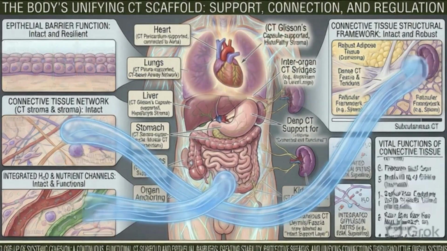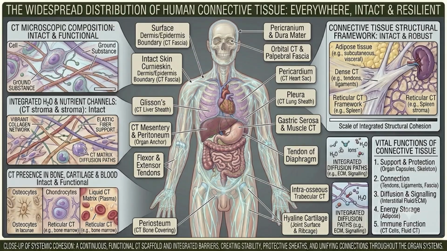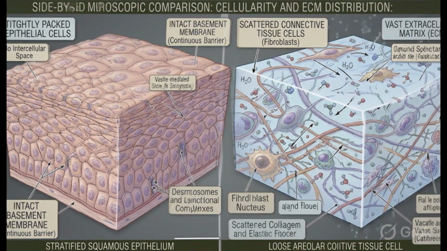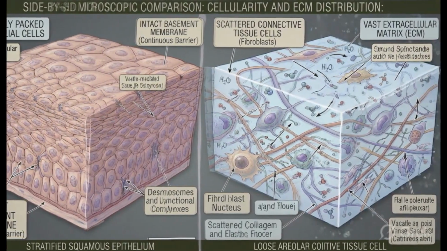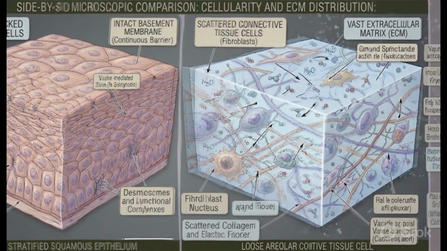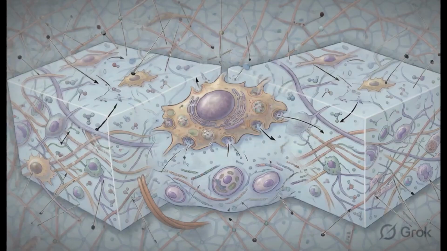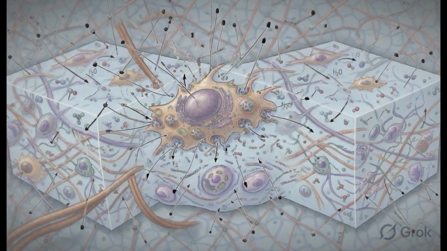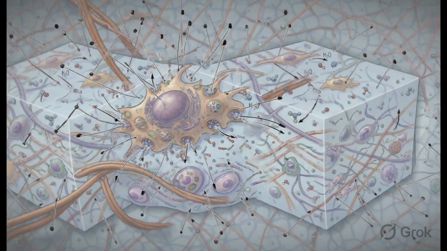Connective tissue. The second challenge the body faces is structure. Cells and organs cannot just float around in empty space. They need to be supported, held together, and protected. This is the job of connective tissue. Connective tissue is the most abundant and most diverse type of tissue in the human body.